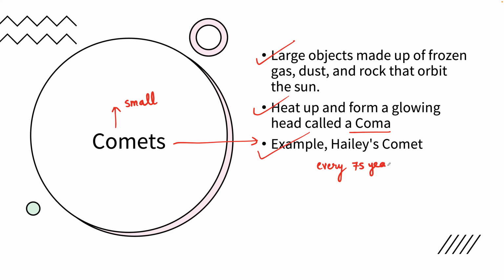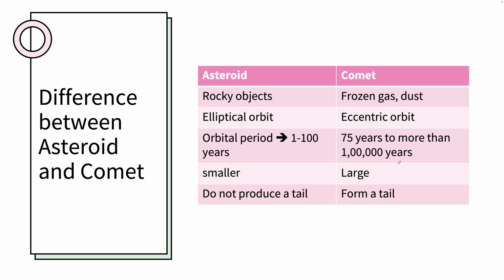75 years. But what is the difference between an asteroid and a comet? Like we have discussed earlier, asteroids are rocky objects, whereas comets are made up of frozen gas and dust. Asteroids have an elliptical orbit, whereas comets have an eccentric orbit. In the case of asteroids, the orbital period is 1 to 100 years, but in the case of comets, the orbital period can be 75 years to more than 100,000 years.